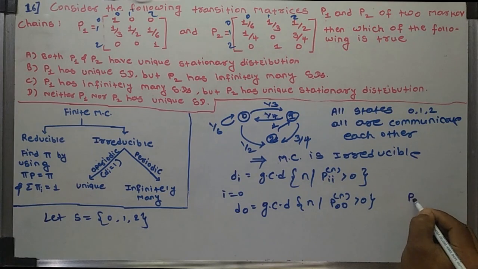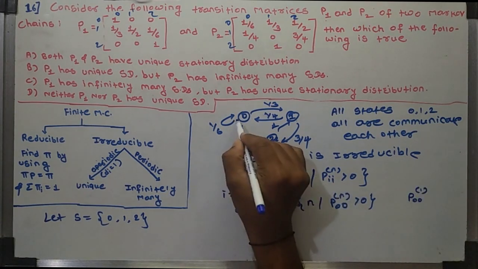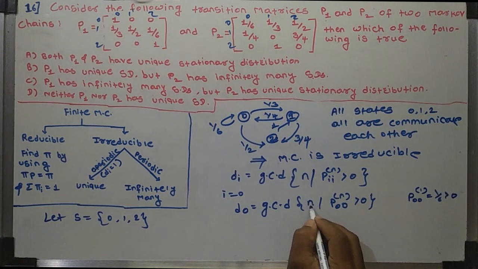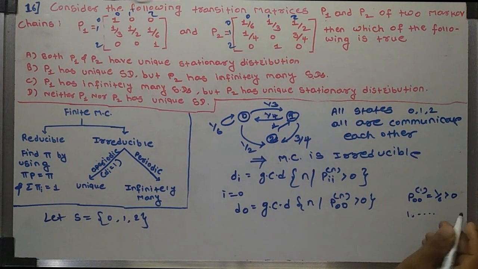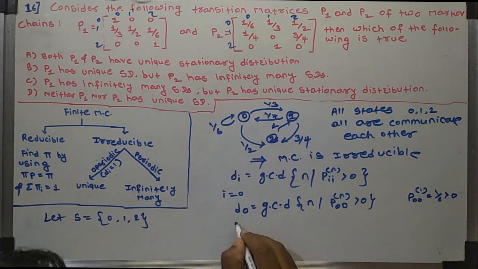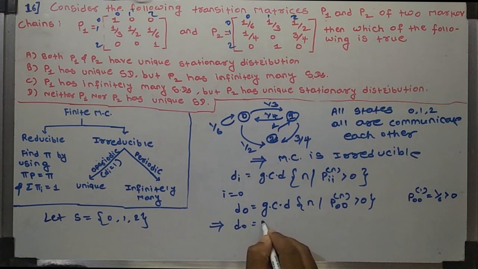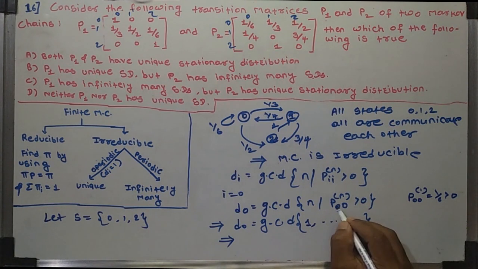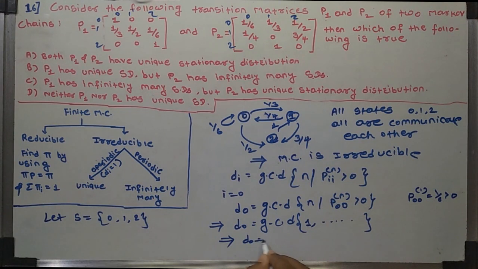For one step, 0 to 0 is 1 by 6, which is greater than 0. So n takes the value 1, and also other values. This implies d0 is the GCD of 1 and other natural numbers. We do not need the other numbers because we have 1. So the GCD of this is 1.